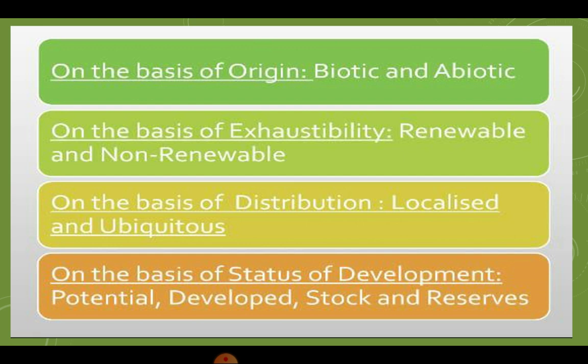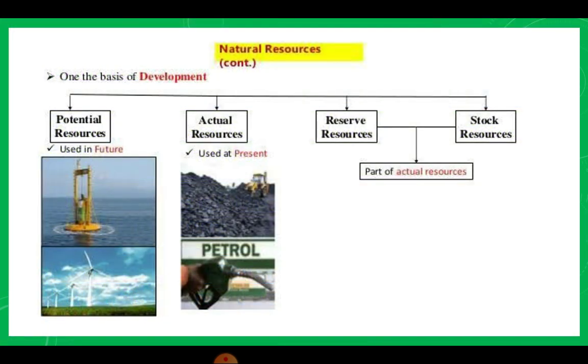And on the basis of the status of development, we have potential, developed, stock, and reserve. So this is the chart that you have to know regarding the resources. Potential resource, actual resource, reserve resource, and stock resource. Mainly in your book you are going to get the potential resource and the actual resource.